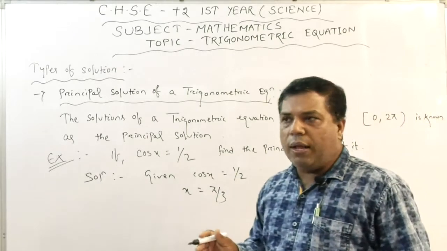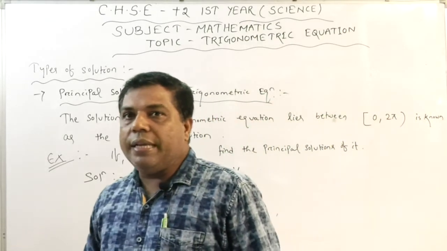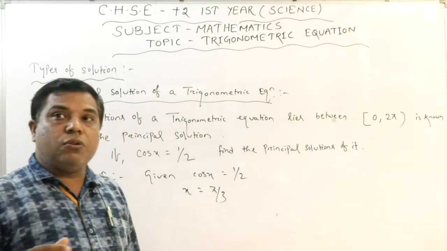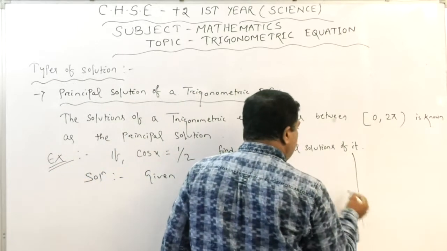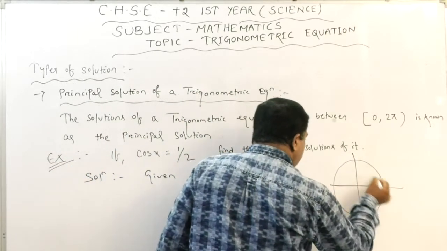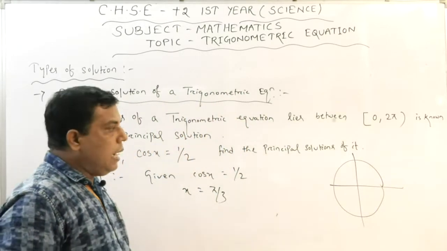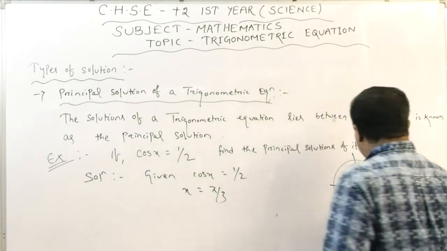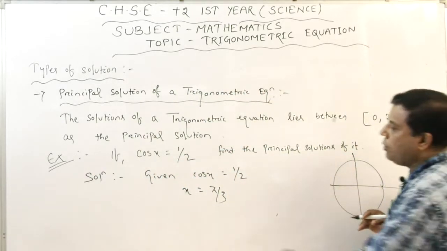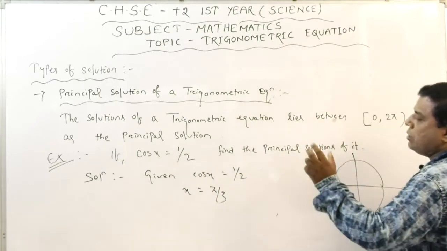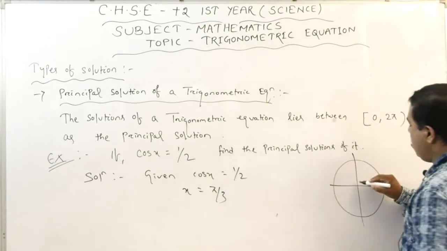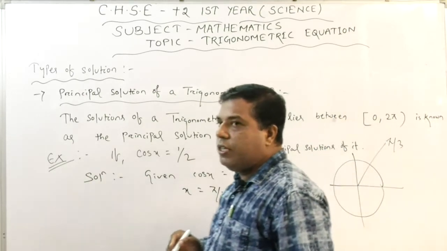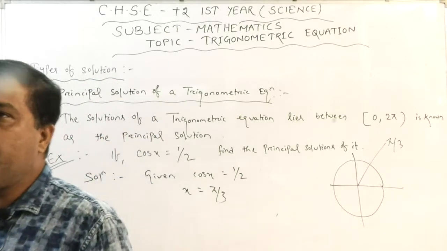One thing is very clear. Now, is there any other solution for which cos x equals half in this interval, in the period of 0 to 2 pi? That we have to think over. One is in the first quadrant, where all the values are positive, so it is pi by 3, the value for which cos x equals half. Is there any other solution? Think over it and tell me.